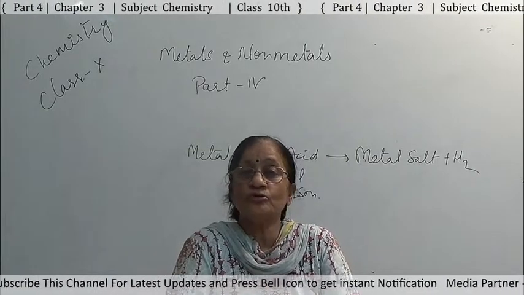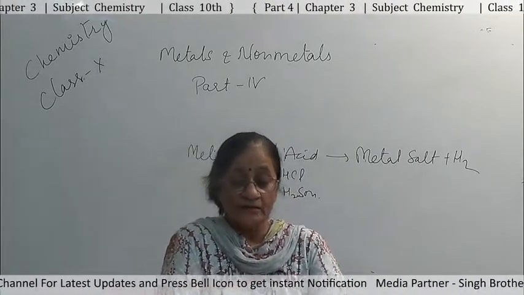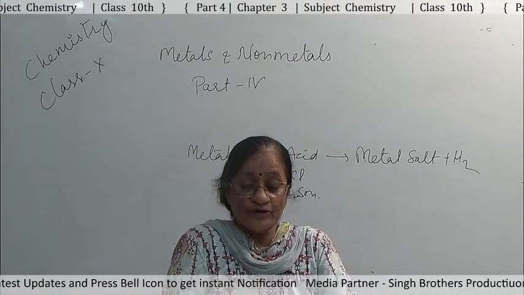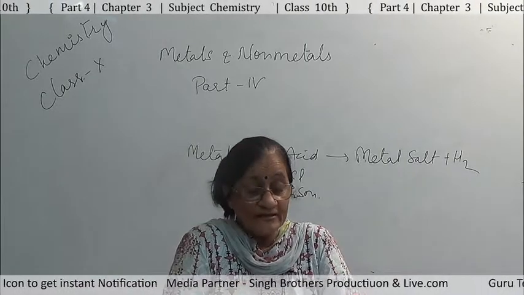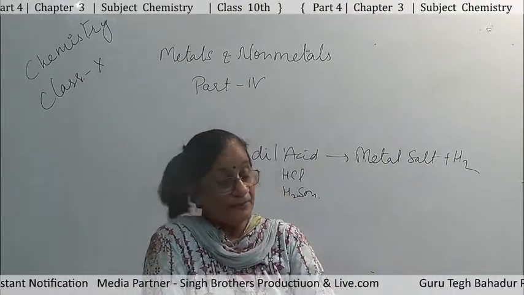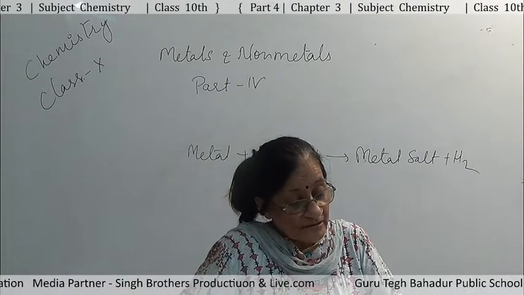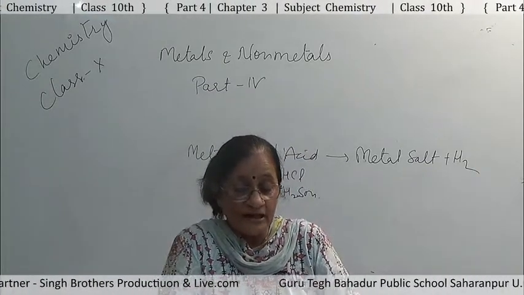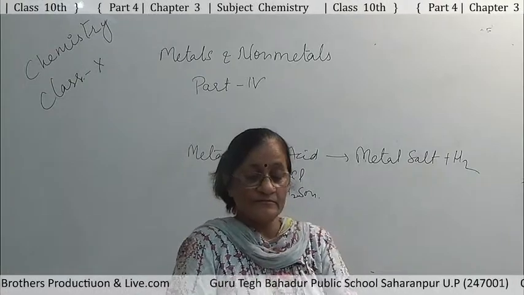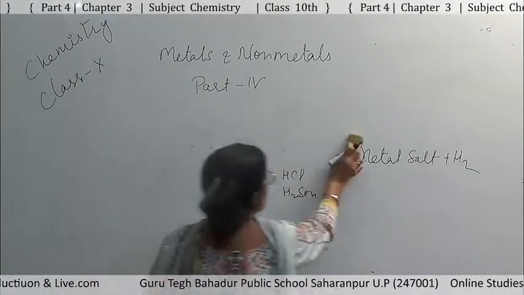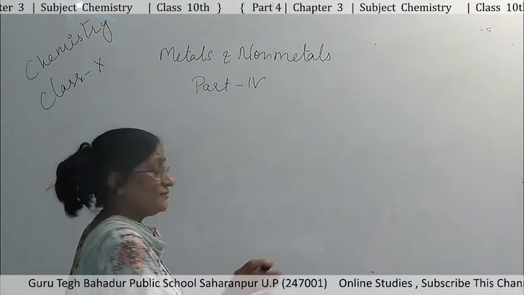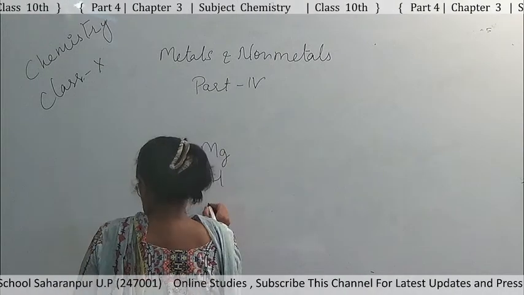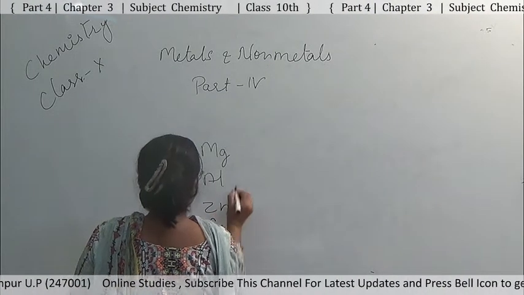So, we do not take these to react with acids. Now, we have to take samples of less reactive metals like magnesium, aluminum, zinc and iron.